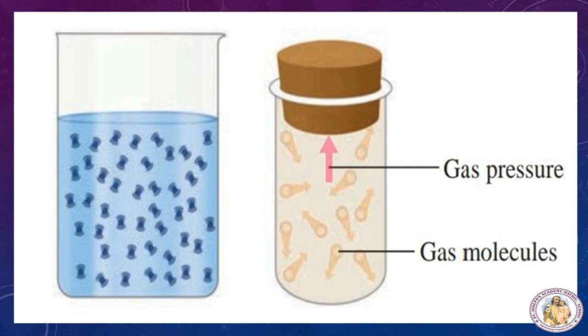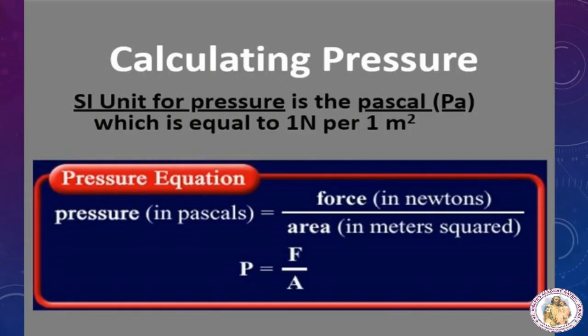Okay. So, pressure in fluid. How to calculate the pressure in fluids? We have the formula to calculate pressure in fluids. The SI unit for pressure is the Pascal, Pa, which is equal to 1 Newton per 1 meter square. Pressure in Pascals is equal to force in Newtons divided by area in meters square.